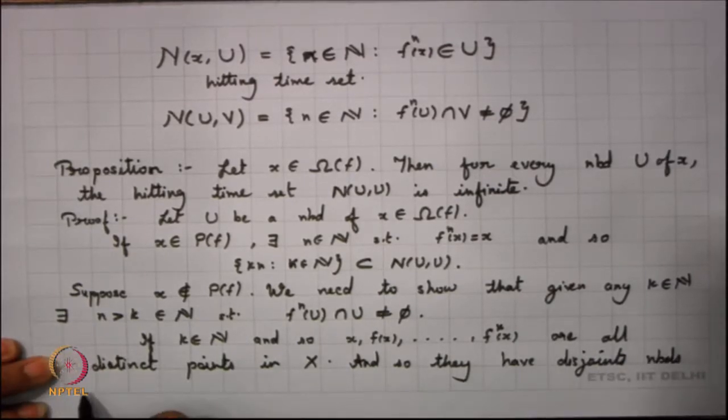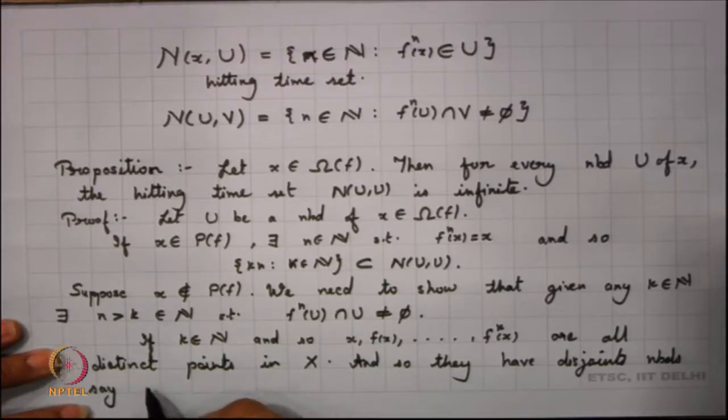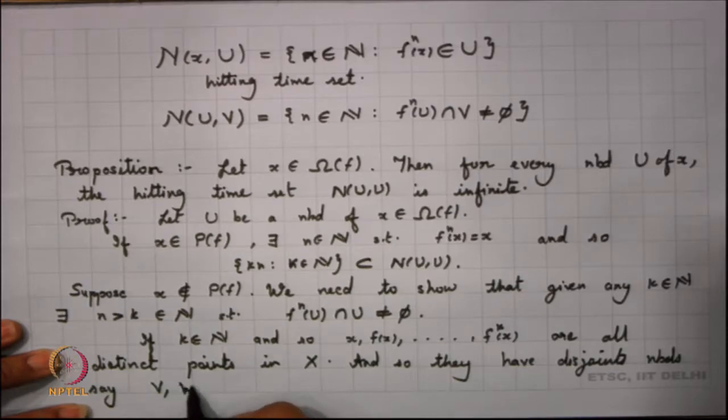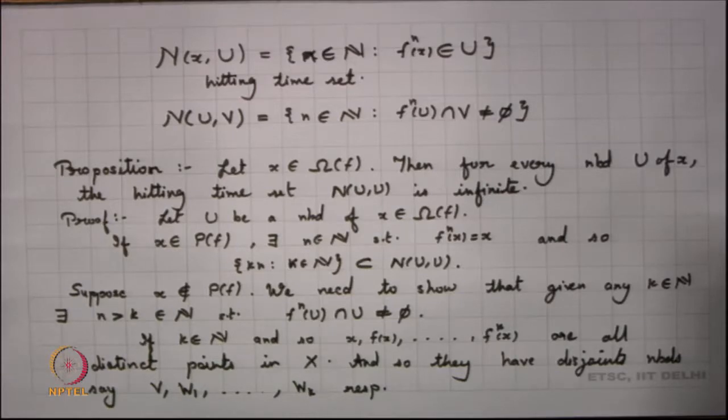So, say I have a neighborhood of x which I call V, then a neighborhood of f x which I call W1, up to a neighborhood of f^k x which I call Wk, respectively. So, all these neighborhoods are disjoint from each other.